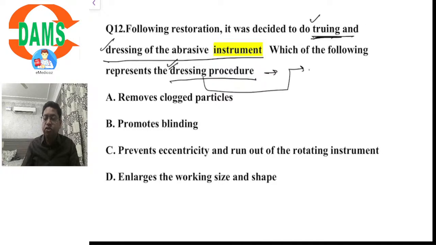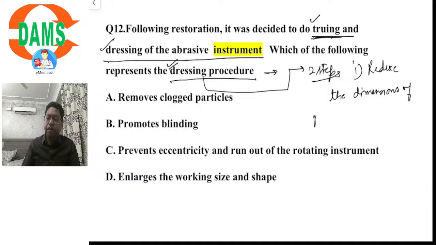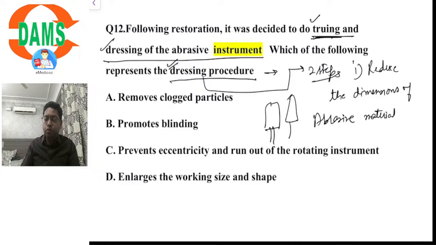Dressing has two steps. The first step of dressing means we have to reduce the dimensions of the abrasive material. Whatever abrasive material is there, it is in the shape of a cylinder, it is in the shape of a cone. According to your finishing and polishing requirements, we have to reduce the size of this finishing and polishing material. It is called dressing.